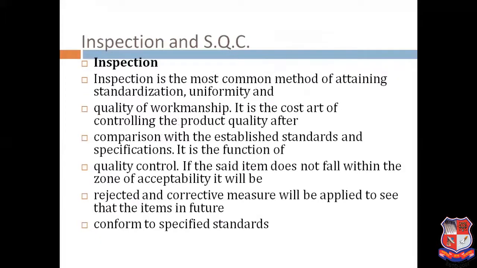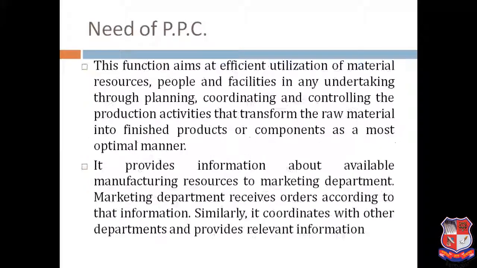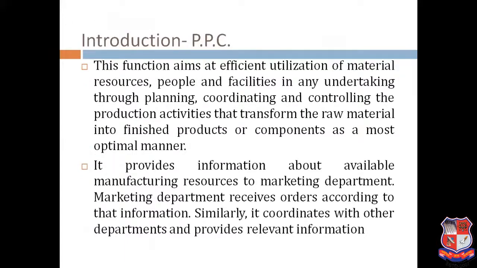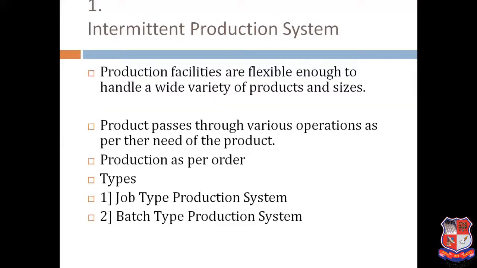In the next lecture, moving forward, we will try to cover the topic of sales forecasting, what are the different methods, techniques and applications of sales forecasting, and how we can solve examples. We will also take production planning and process planning and sequencing concepts. Later on, we will also take statistical quality control. So I hope that the basics, what is the PPC, characteristic, objective, planning phase, implementation, control phase, and the other examples of the continuous production system, intermittent production system, are now very much clear to you. Clear? Okay. Thank you.